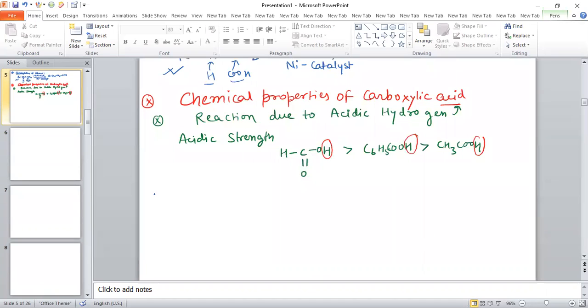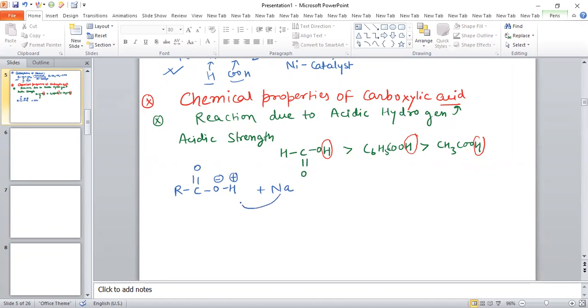In the same way, consider the reaction of carboxylic acid RCOOH with sodium metal. What happens? Because this oxygen is more electronegative, it has a partial negative charge, and this hydrogen has a partial positive charge.